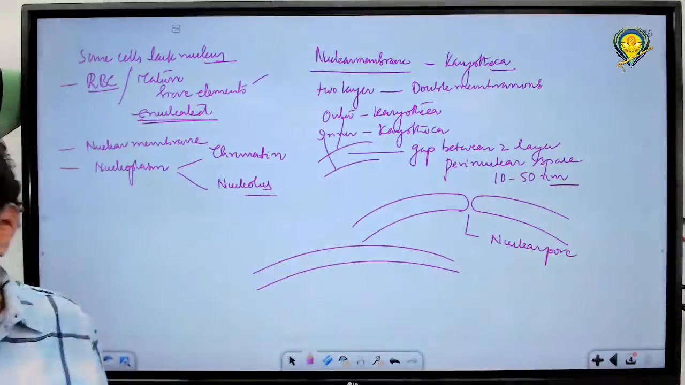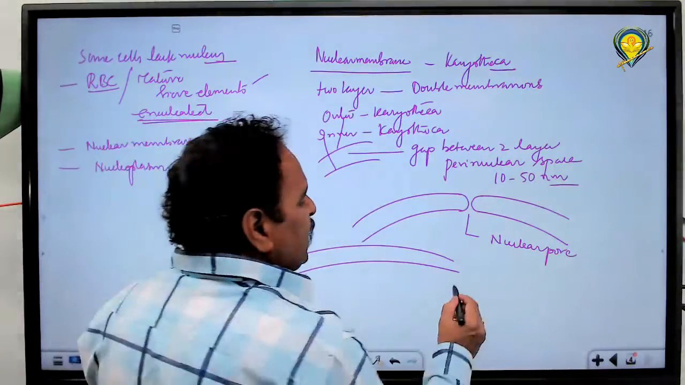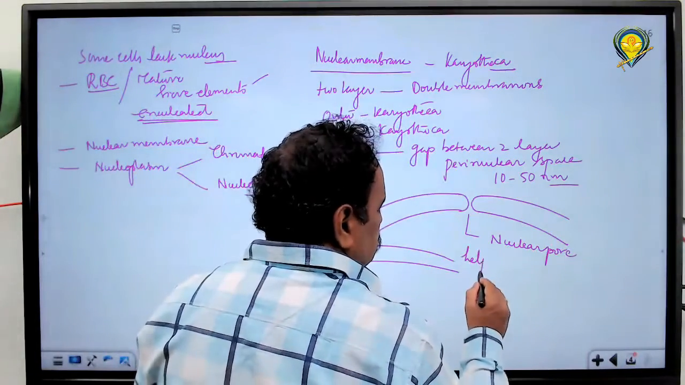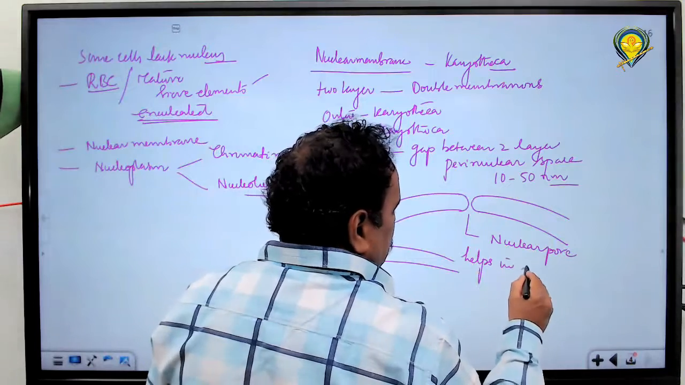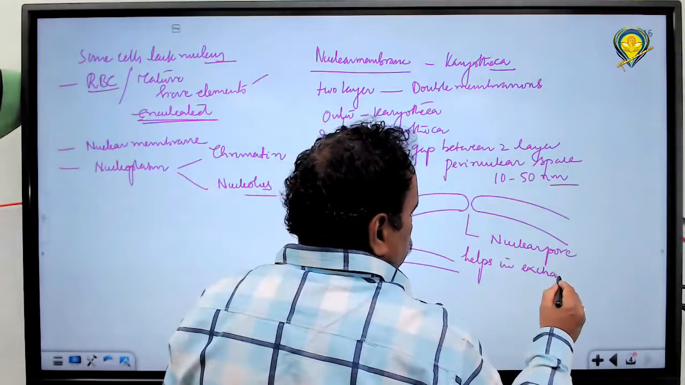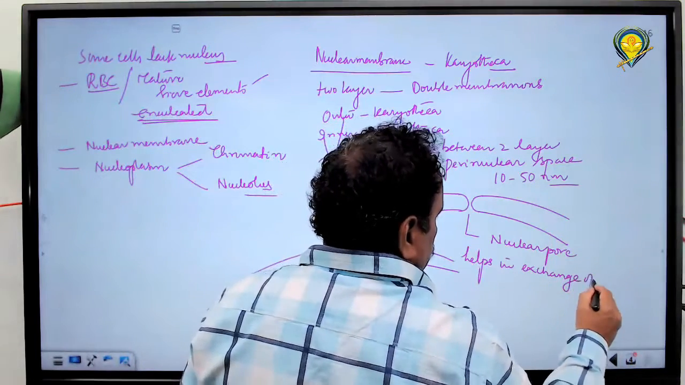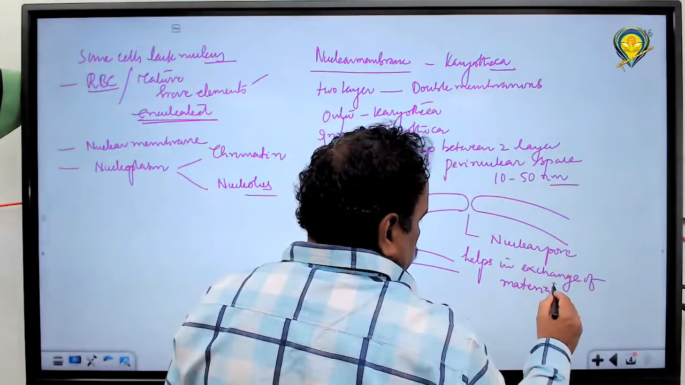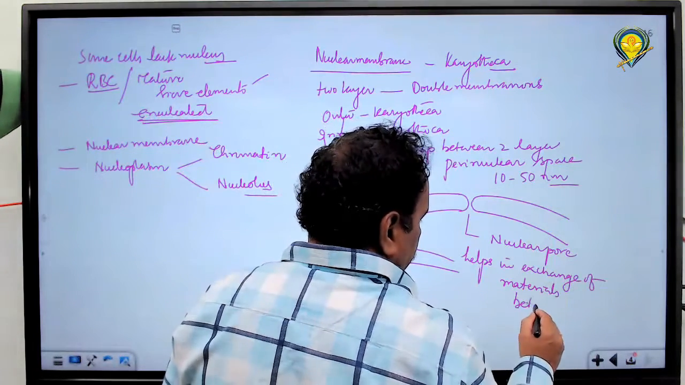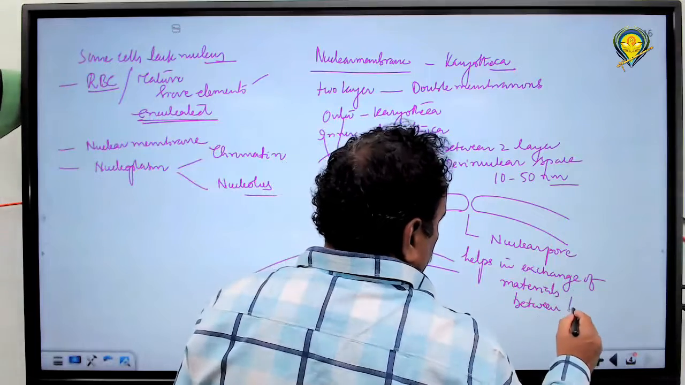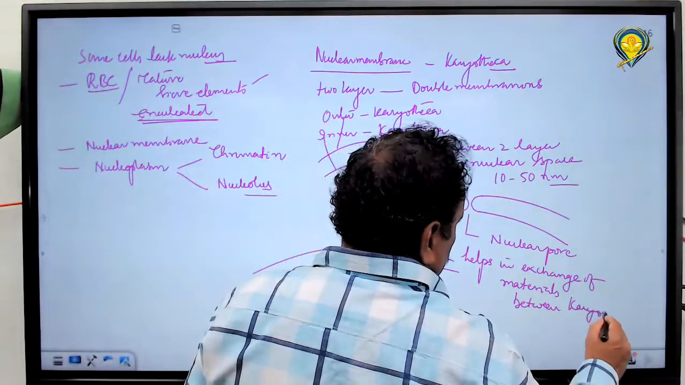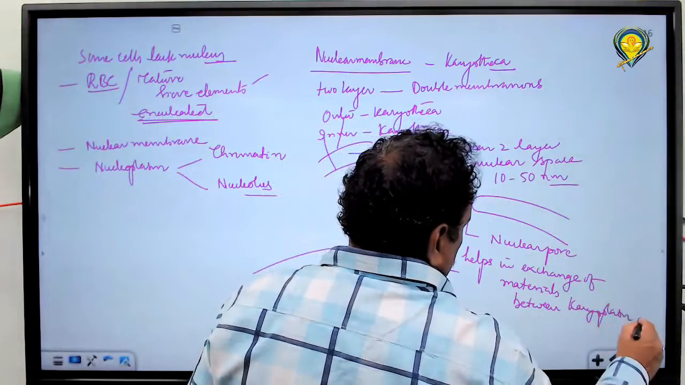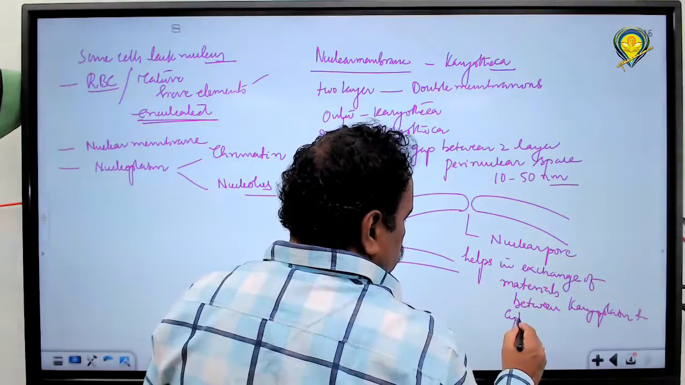You understand? This nuclear pore helps in the exchange of materials between karyoplasm and cytoplasm.